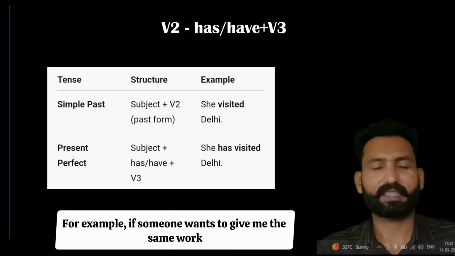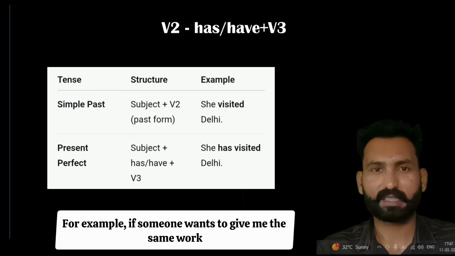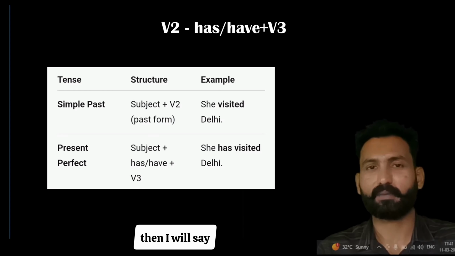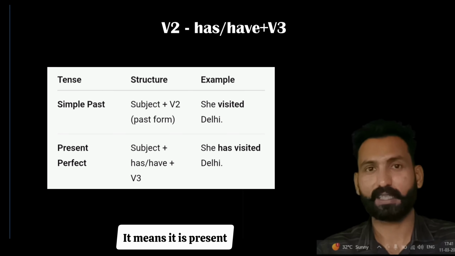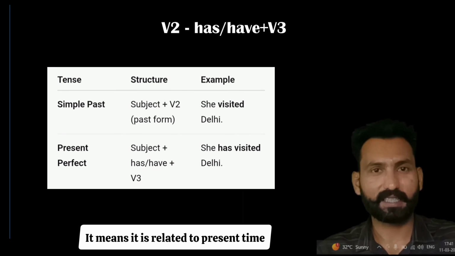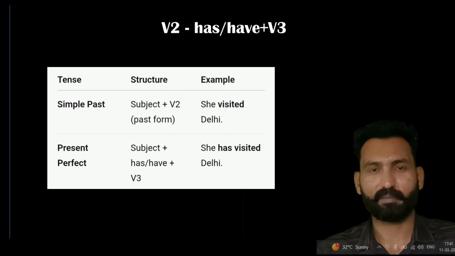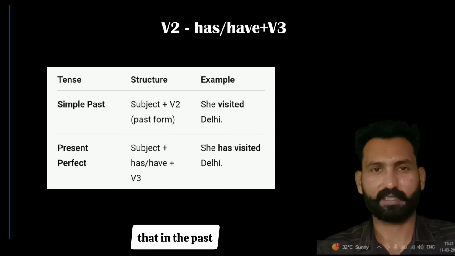For example, if someone wants to give me the same work that I have already done, then I will say I have already done my work. It means it is present. It means it is related to present time and you have done that in the past.